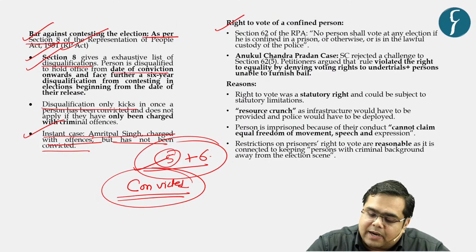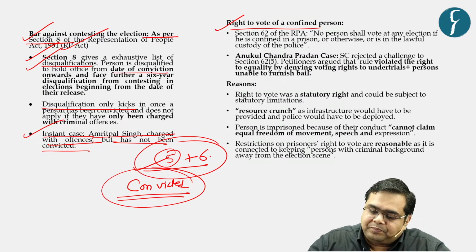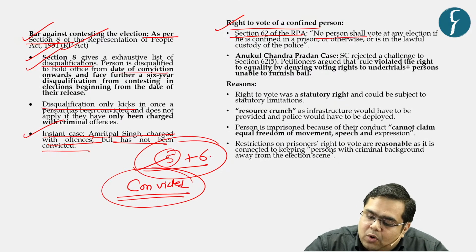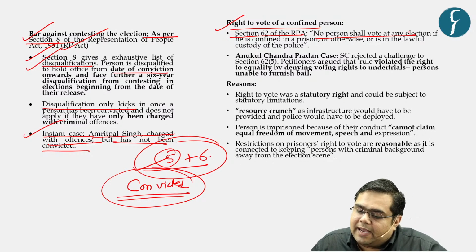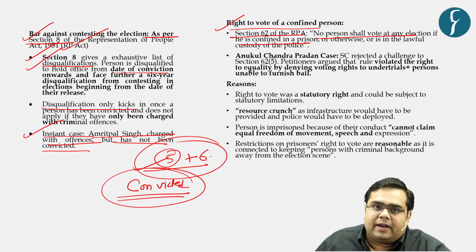Now let us understand the right to vote of a confined person. This eligibility to vote is regulated by Section 62 of the RPA 1951, which says that no person shall vote at any election if he is confined in a prison, right?